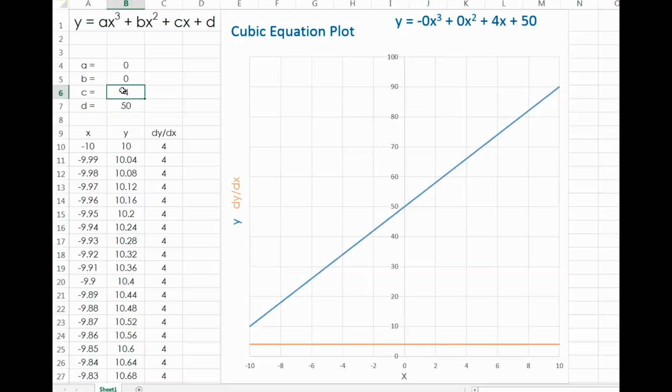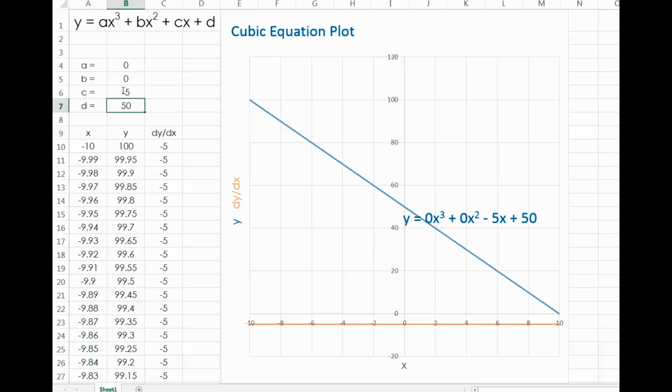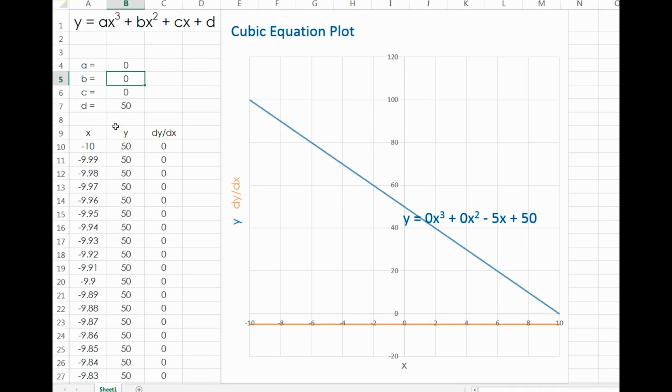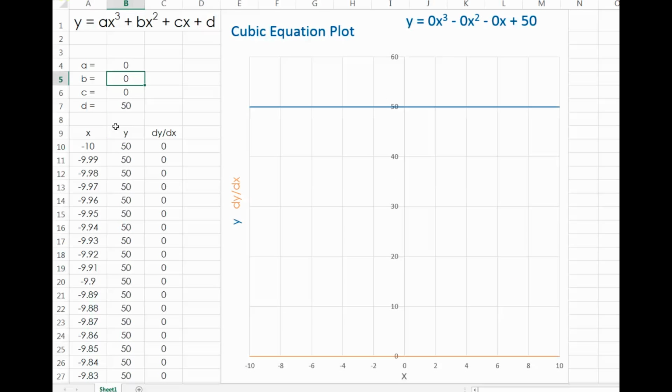And I'm going to make this minus 5. Now we have a negative slope. Now we have the derivative of negative 5. And the derivative is negative 5. All right. Now let's get rid of the linear term, and let's put a quadratic term in. And let's just use 2.